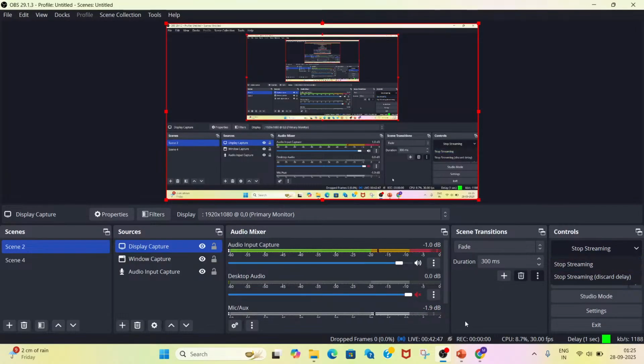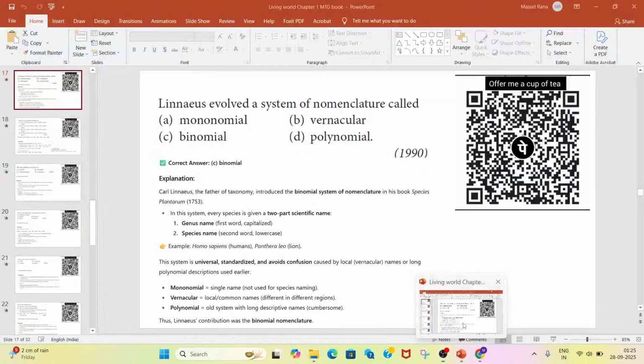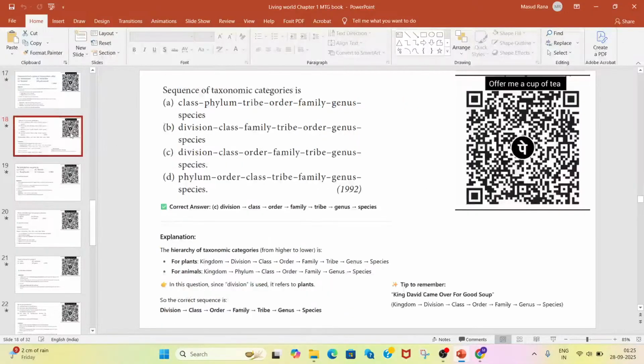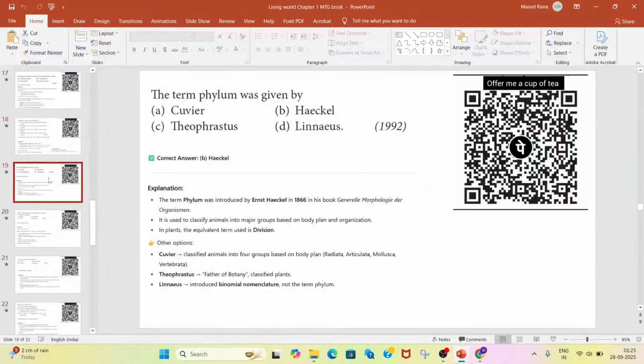I'll discuss many other questions tomorrow, and the remaining questions like this: the term phylum was given by. So these are the options I give you.